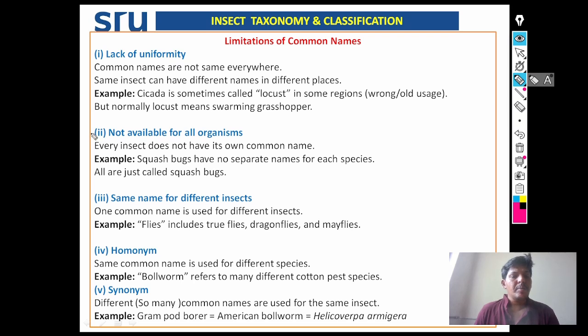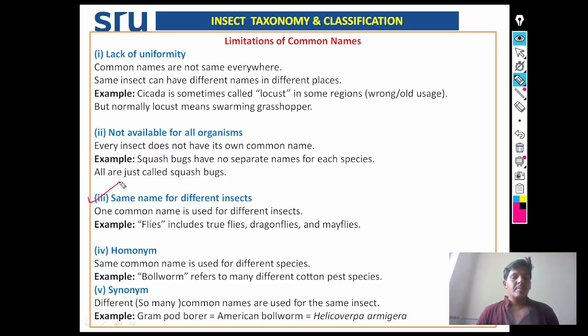Then, the common name is not available for all organisms. Every insect does not have its own common name. See for example, squash bugs have no separate name for each species. We just call them squash bugs, even though so many species of squash bugs are there. Due to the non-availability of common names, we are calling all of them squash bugs. So common names are not available for all organisms. This is another limitation of the common name.